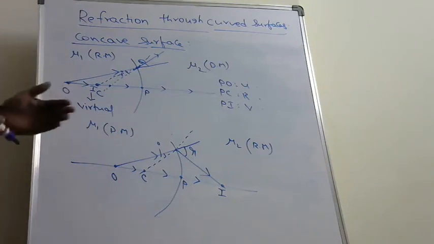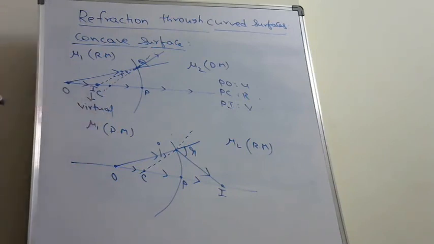So in some cases, we have seen the formation of real images, and in other cases, we observed the formation of virtual images.